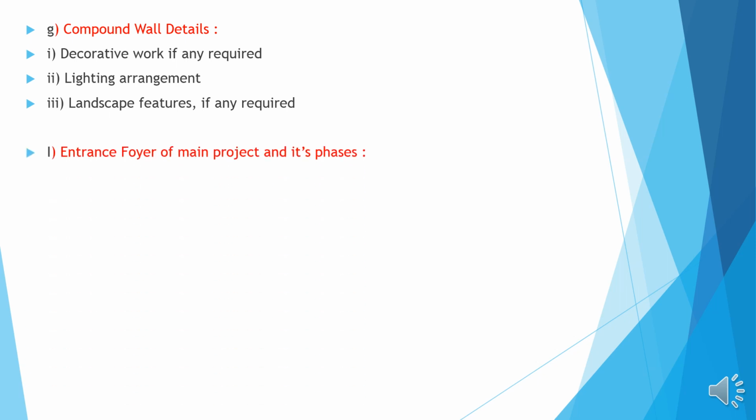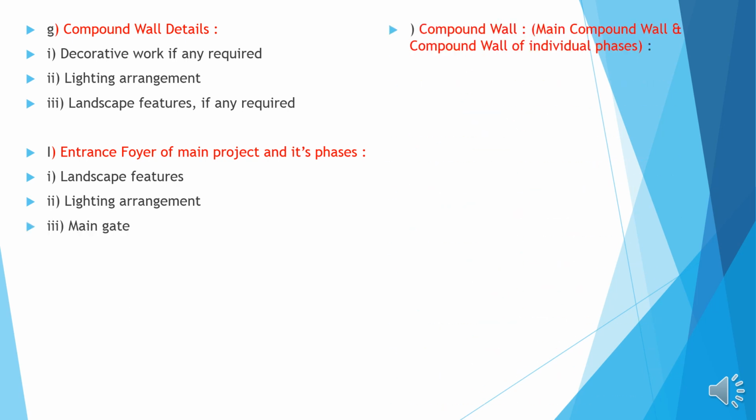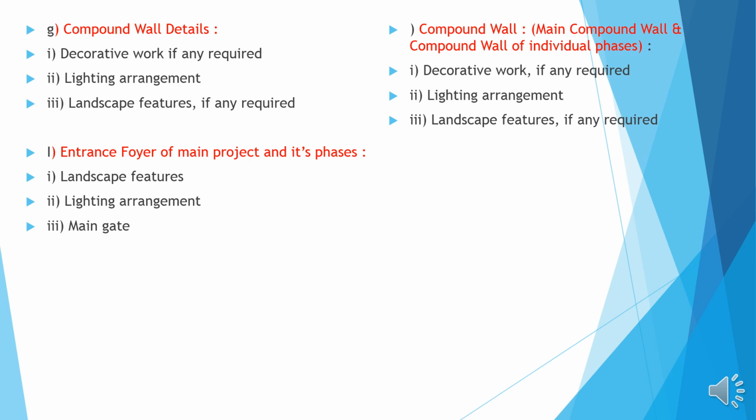Entrance foyer of main projects and its spaces, landscape features, lighting arrangements, main gate, compound wall, I mean to say the main compound wall and compound wall of individual pieces, decorative work if any required has to be mentioned, lighting arrangement has to be mentioned, landscape features if any required are to be identified.